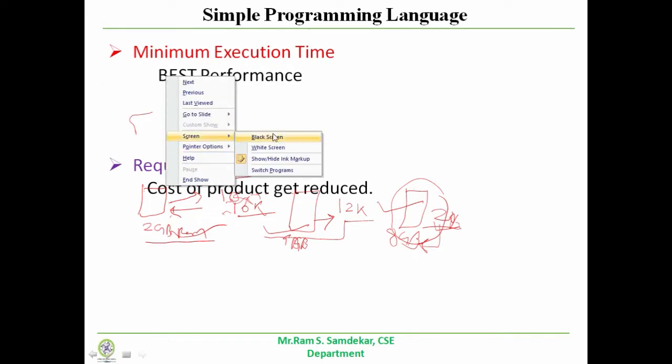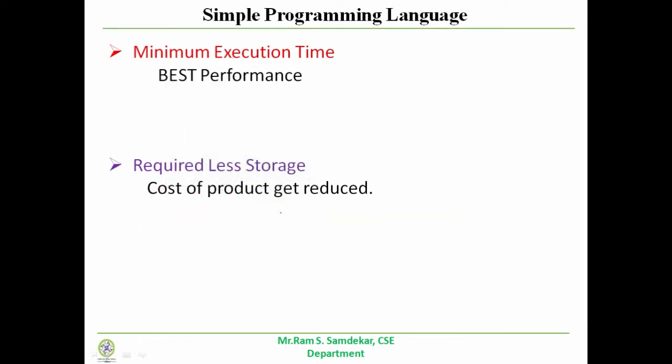And now later, let me erase this. They added a third criterion, that is minimum power consumption. A simple programming language means a language which supports another criterion, called minimum power consumption. So now what do we mean by minimum power consumption? Take an example.